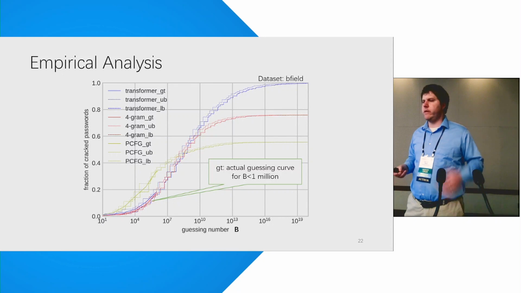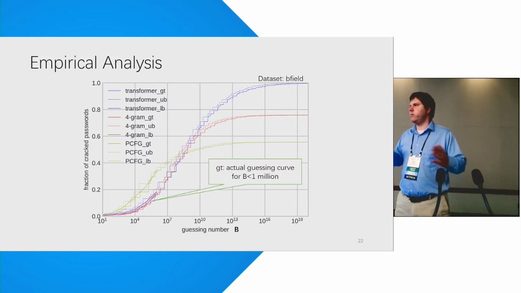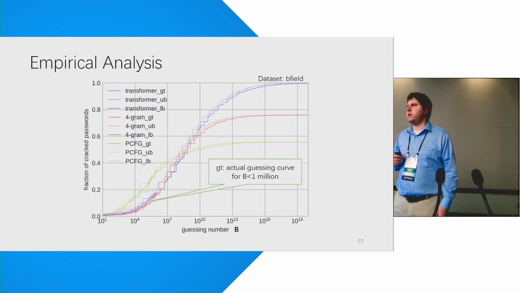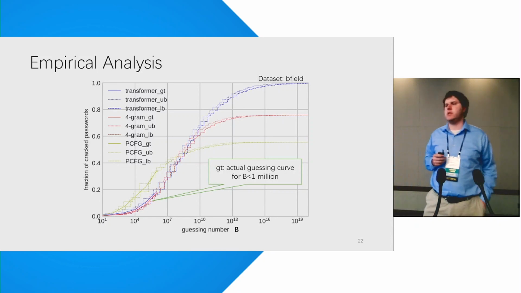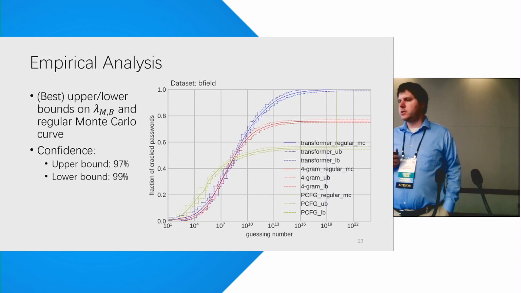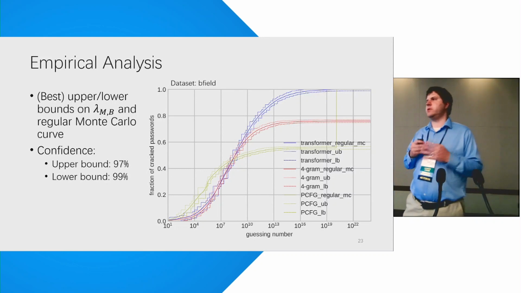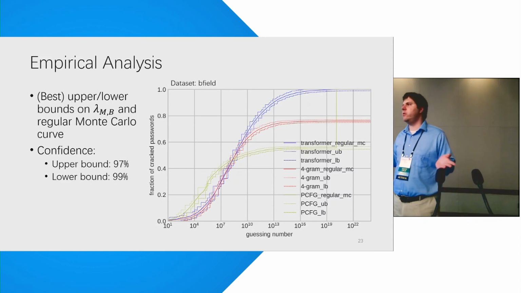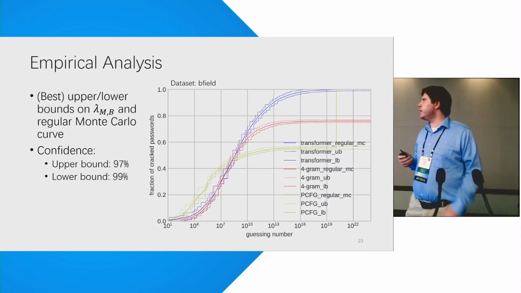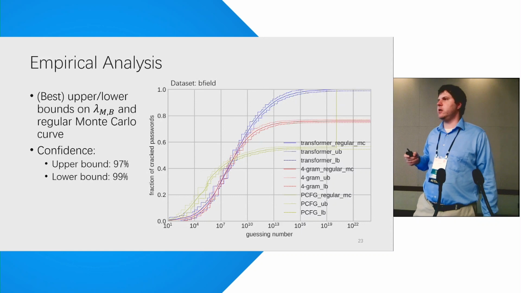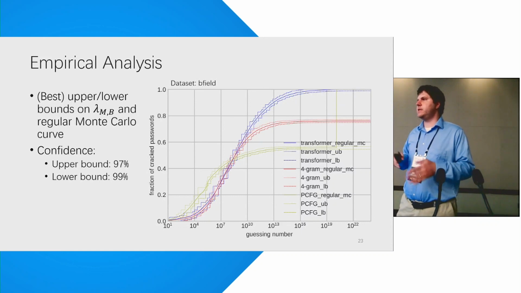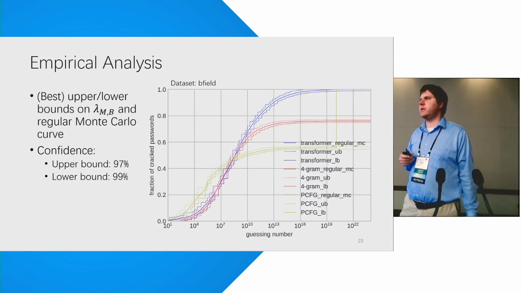We're getting fairly tight upper and lower bounds, which is good, which means we're actually confident what the guessing curve looks like in this example. We might also look at how this compares to just vanilla Monte Carlo estimation. And we can see that most of the time, the Monte Carlo estimated curve lies in between our upper and lower bounds, so that's a good sign.